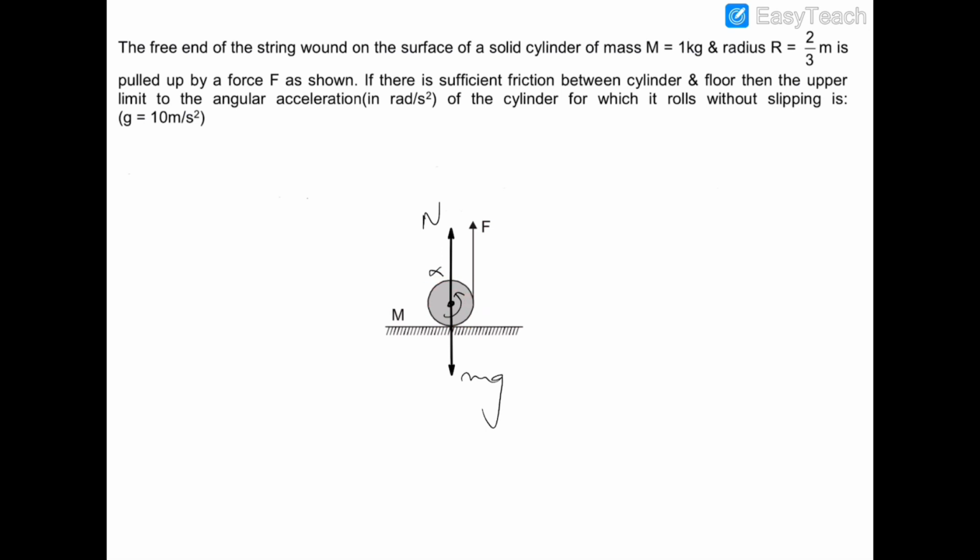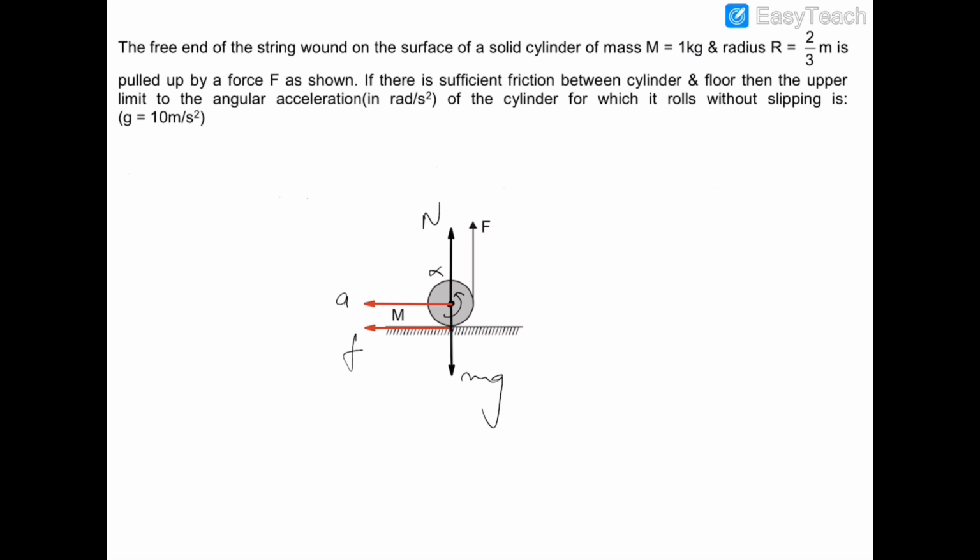So for pure rolling, the linear acceleration of this cylinder should be in this direction, and therefore the force which will produce this linear acceleration would be the friction. So the friction would be acting in the forward direction like that.